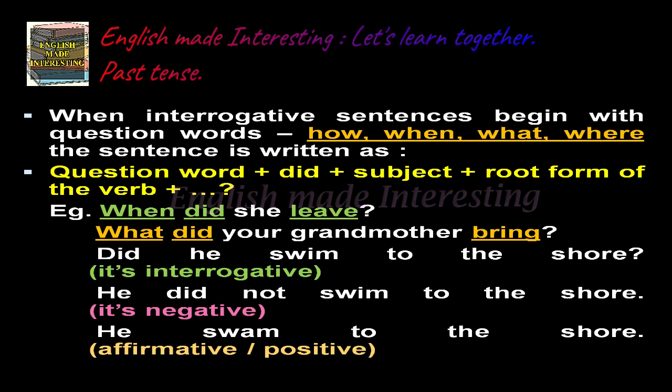Example, when did she leave? What did your grandmother bring? Did he swim to the shore? It's interrogative. He did not swim to the shore. It is the negative form. He swam to the shore. It is the affirmative or positive form.